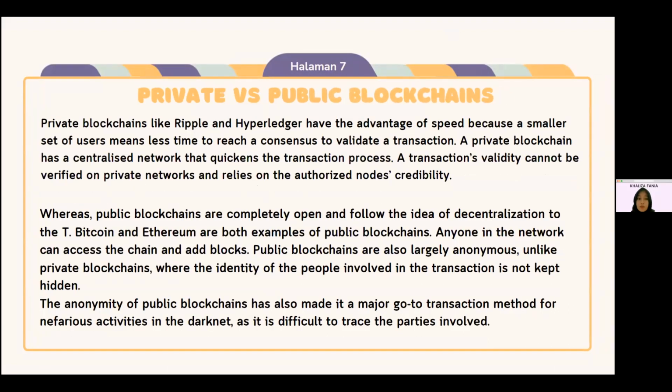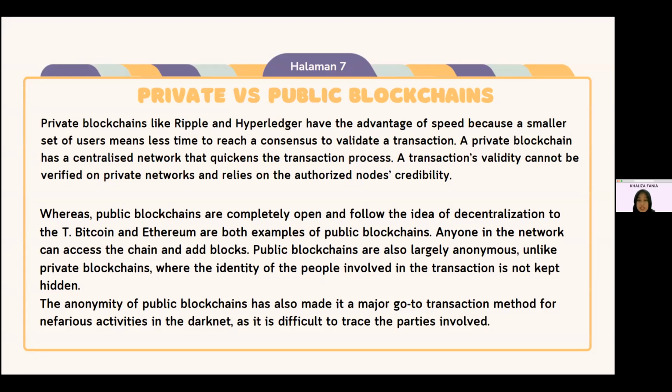Okay, thank you, Pangestu. Now we are going to talk about private versus public blockchains. Private blockchains like Ripple and Hyperledger have the advantage of speed because of a smaller set of users, which means less time to reach a consensus to validate a transaction. A private blockchain has a centralized network that quickens the transaction process. A transaction's validity cannot be verified on private networks and relies on the authorized nodes' shareability.